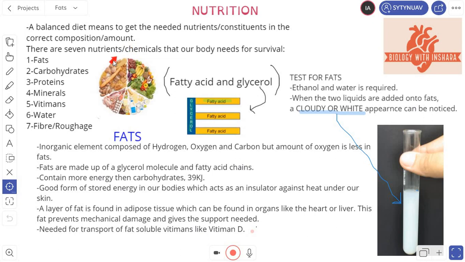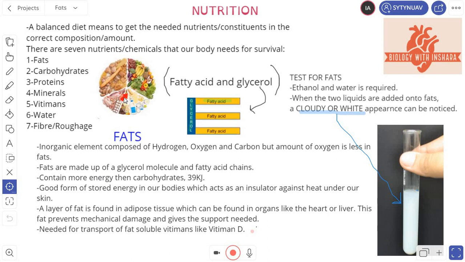Okay, so there are 7 nutrients or chemicals that our body needs for survival, and I have listed them down here from 1 to 7: fats, carbohydrates, proteins, minerals, vitamins, water, and fiber or roughage. Now let's have a look at this circle here, sort of like a pie chart of our diet. This is what you should be eating, a rough representation. This is the portion of carbohydrates, and a large portion of fruits and vegetables, some dairy, some meat, and some sugar. Notice how small your fats should be in your diet, because they're not unhealthy. Nonetheless, they are needed in your diet.